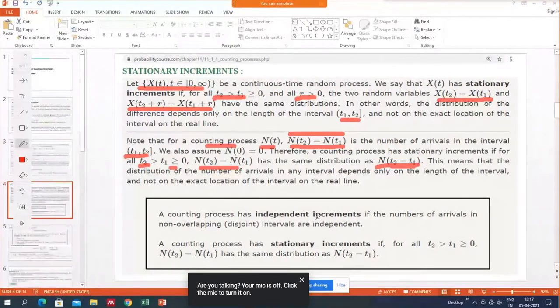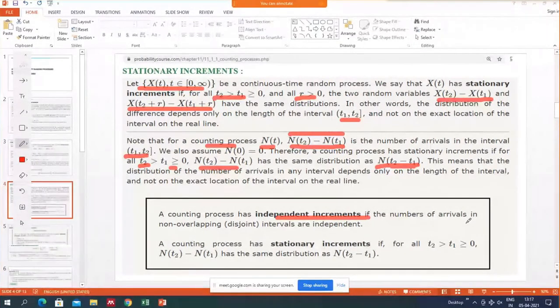So the counting process has independent increments. That is, if you have non-overlapping intervals, then the numbers of arrivals are independent. And the counting process has stationary increments if, for all t1, t2 greater than 0, N(t2) minus N(t1) has the same distribution as this one.